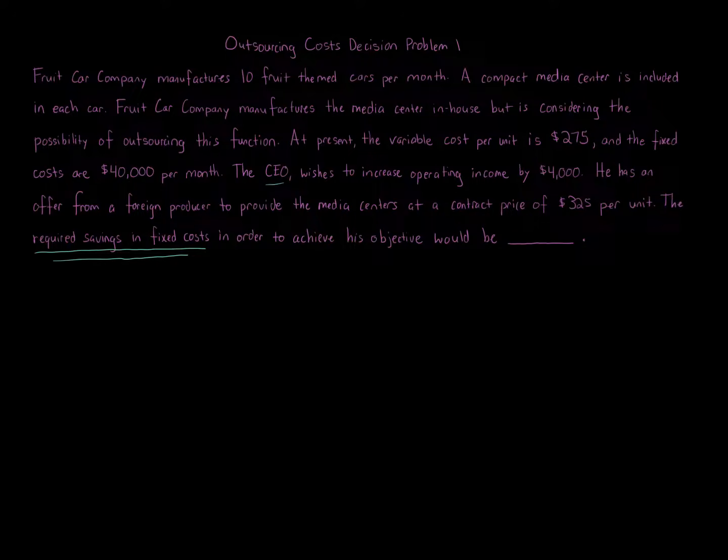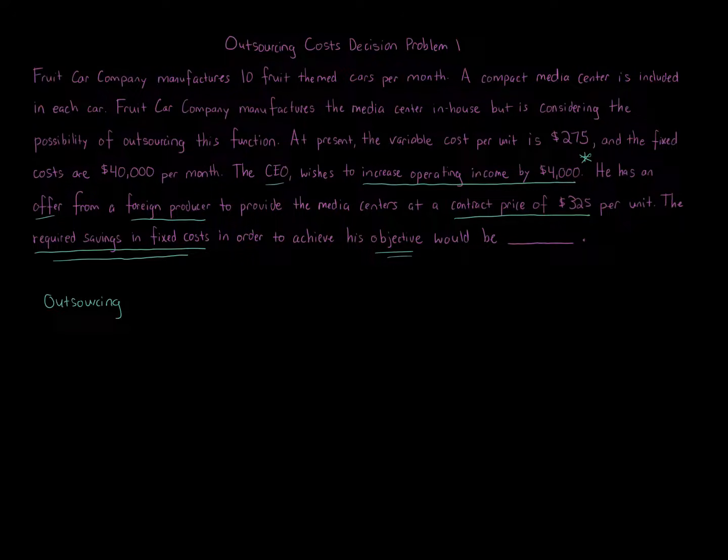We already read through it. But one thing you note is that we have an offer from a foreign producer to provide the media centers at a contract price of $325. And that is something that Fruit Car Company is doing right now in-house. So this is an outsourcing question. Now, what exactly is the objective? The CEO wishes to increase operating income by $4,000. So we definitely need to keep that in account. It's not just to break even.